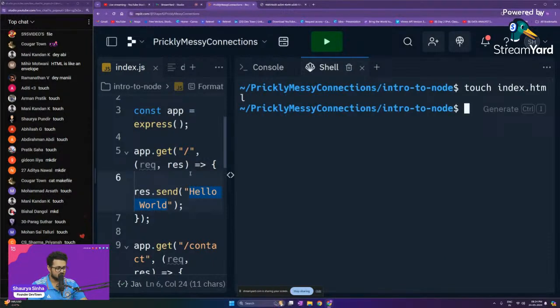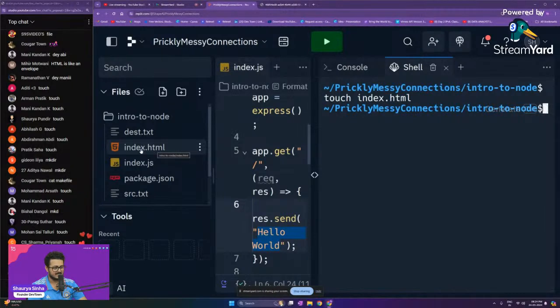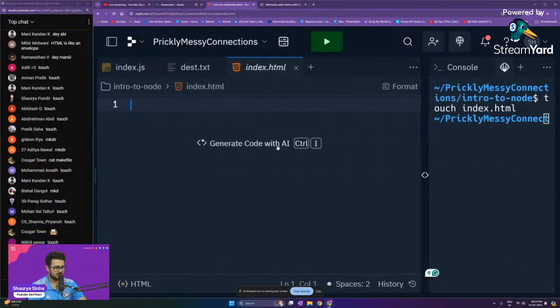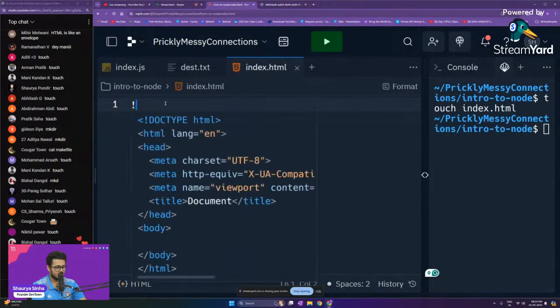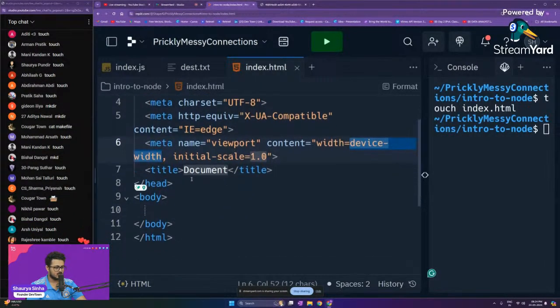So here, as you will be able to see, we should have had our HTML file created. That is the index.html file. We'll open that up right over here and make it bigger. We'll write down our HTML code, and this is the body.